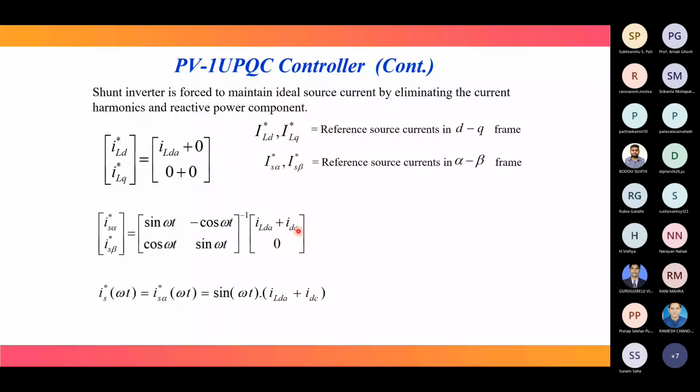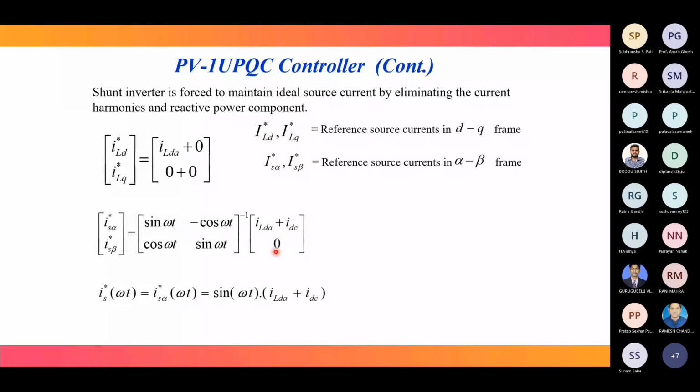So we have to give I_DC here. This is not required for the voltage case; for the current case, this is required. So our I_LD star and I_LQ star become I_LDA plus I_DC, and 0. Why 0? Here 0 means reactive power compensation.